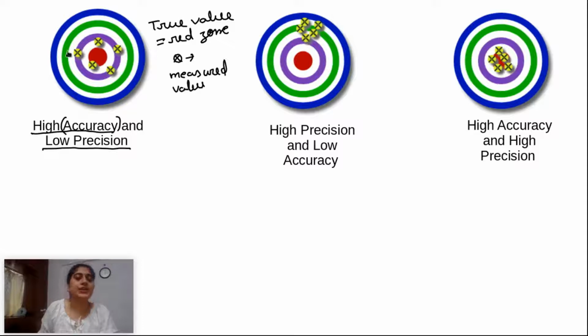So in this figure we can see high accuracy. Accuracy means your measured value is how much close to the true value. So here it is very much close. It is in purple zone. So generally, these three things are close and these two are more close. So these two are having more accuracy compared to these three, but very low precision. What does precision mean? Precision shows consistency.